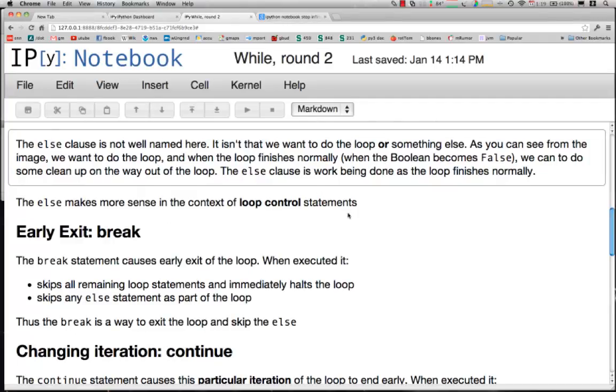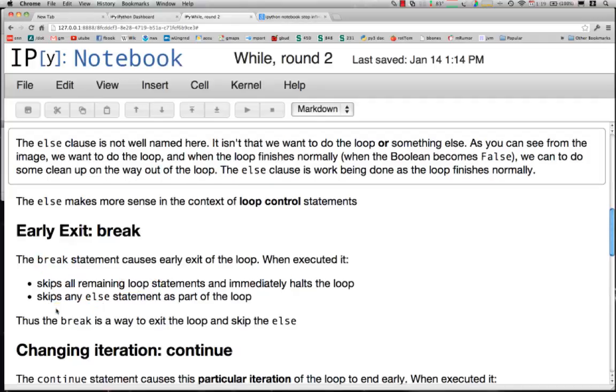The first loop control statement is the break statement. A break statement, when executed in the context of the loop, will do two things. We break out of all of the remaining loop statements, we quit the loop essentially, and we skip the else. So when we hit a break statement in a loop, we exit everything that was going on in the loop, but we skip the else.